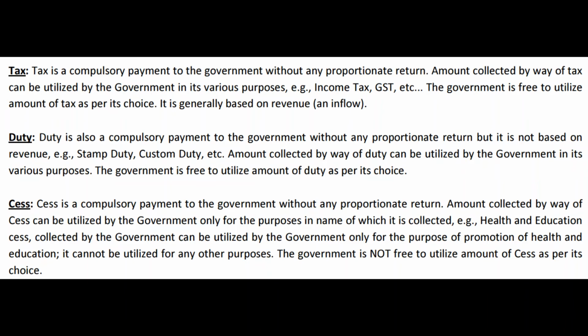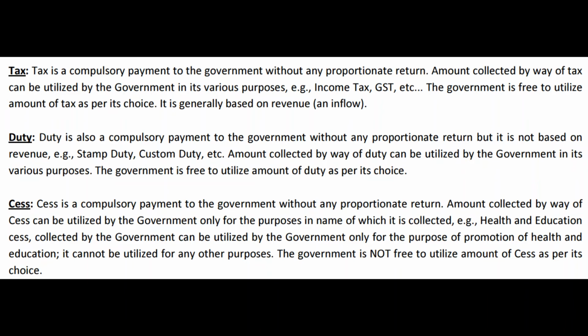Health and education cess, which is collected by the government, and where the government can utilize that. Can the health and education cess collected by the government be utilized for the purpose of, say, buying Rafale jets? Not possible. Government cannot. Government is not allowed to do that. That is the nature of cess. The cess that is collected in the form of health and education cess has to be spent in the sectors of health and education only. Tax and duty you can spend according to whatever the choice of the government. Cess cannot be spent according to the choice of government. It has to be spent for the purpose for which it is collected.